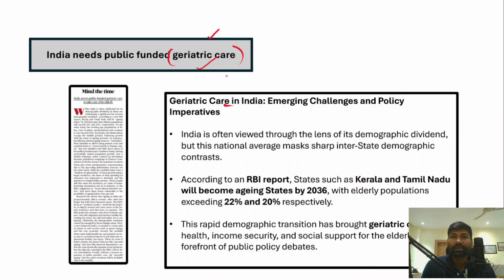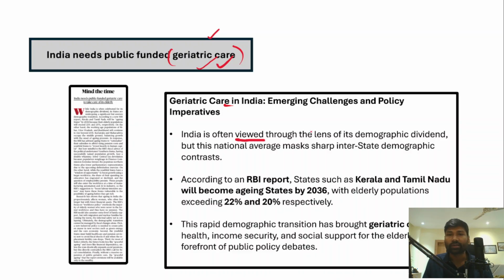Now understand that India is a country with a large population, and India is also a country with a large young workforce or young population. But over a period of time, this young population will turn into an elderly or older population. Right. So the older population should not be a burden to India's economy. Therefore, it is very important that geriatric care be given adequate focus. Anyway, we'll understand geriatric care in detail, but first understand that India is often viewed